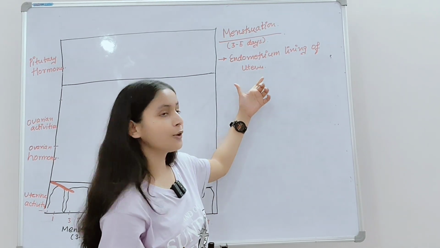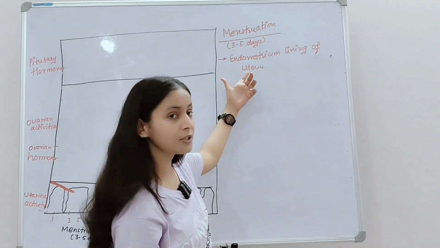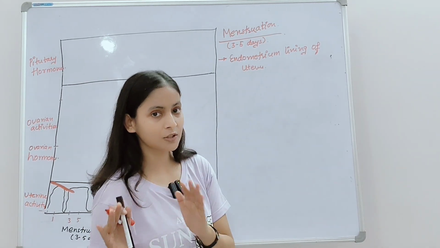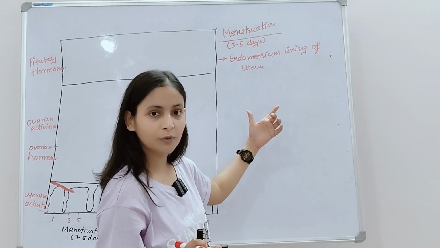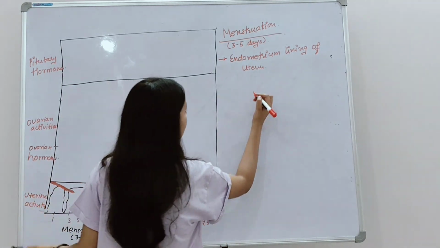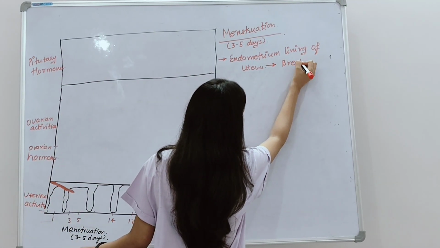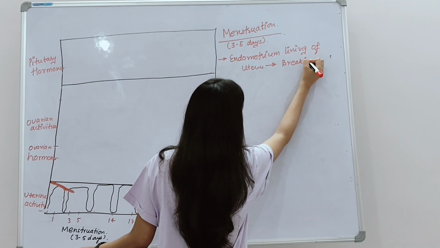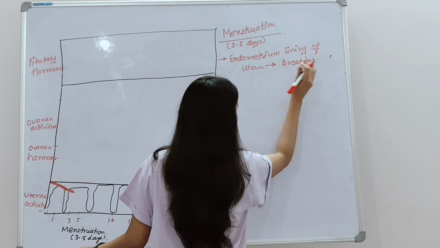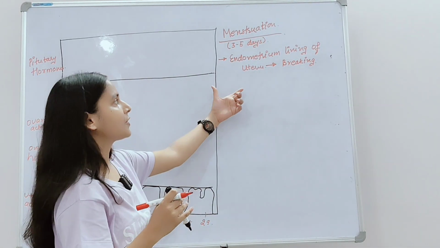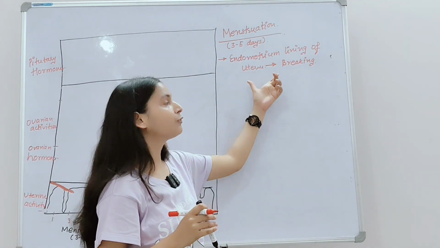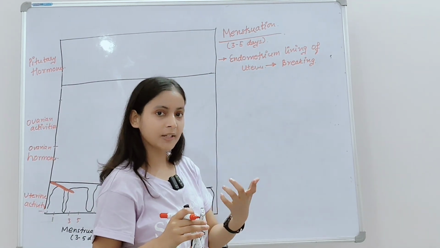So what will happen to the endometrium lining of the uterus at menstruation? If fertilization does not occur, what will it do? It breaks down. Okay, so the menstrual blood also consists of the endometrial lining of the uterus, which gets broken down.